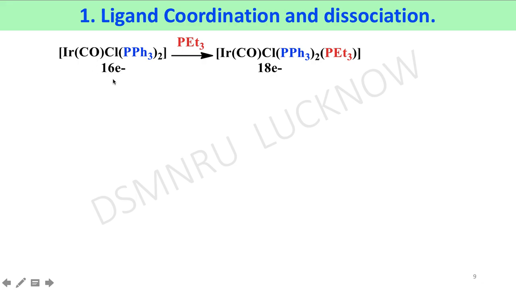This compound is a 16 electron complex, where one molecule of triphenylphosphine coordinates and it becomes an 18 electron complex. This 18 electron activated complex is energetically more favorable than the 14 electron complex that would occur in a dissociative activation pathway.